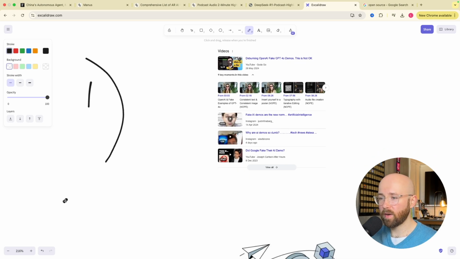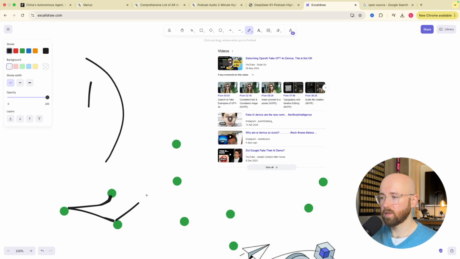So you have a path. Say I'll draw some nodes. Say you have a path of possibilities, right? These are the possibilities. Just imagine. And then from here, you have paths to each possibility. So something like this, and then that one there, and so on. You get the gist.